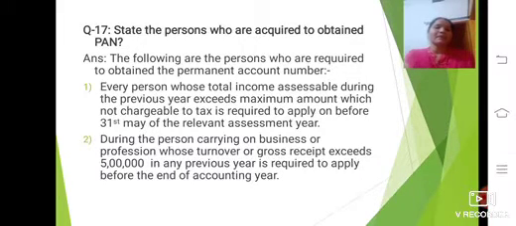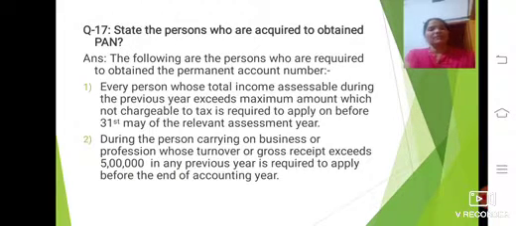Next, second one: a person carrying on business or profession whose turnover or gross receipts exceed 5 lakh in any previous year is required to apply before the end of the accounting year.